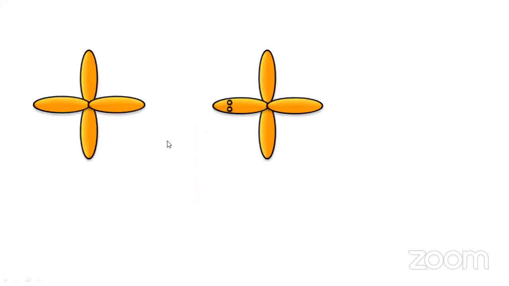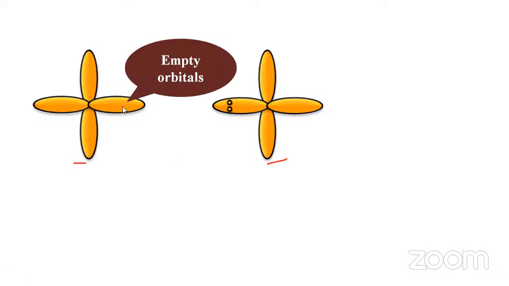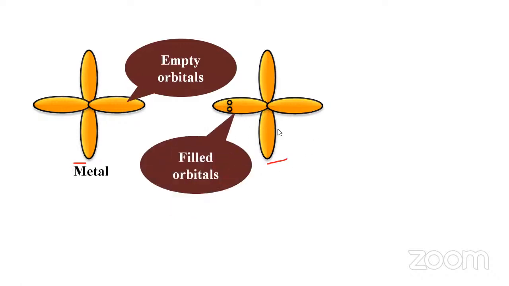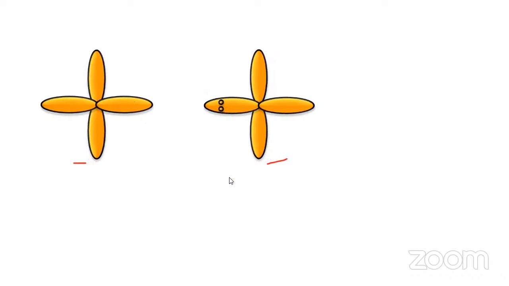You can see this is your metal, with all the orbitals empty, and this is your ligand, which has at least one lone pair of electrons. These are all empty orbitals in the metal, and filled orbitals are present in the ligand.